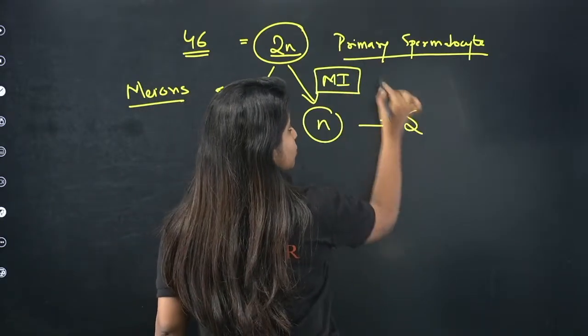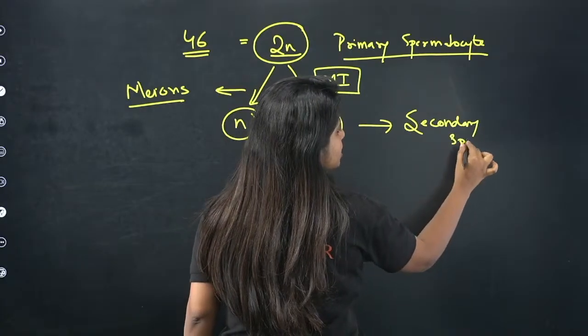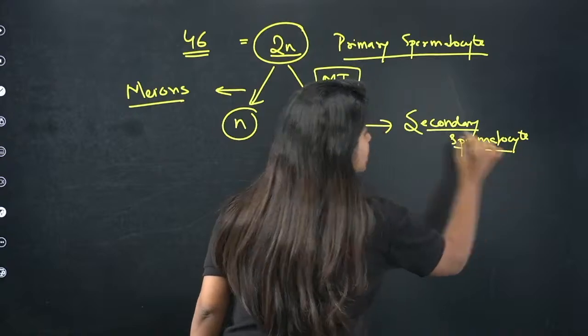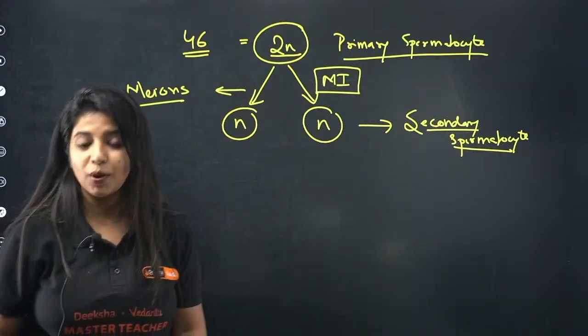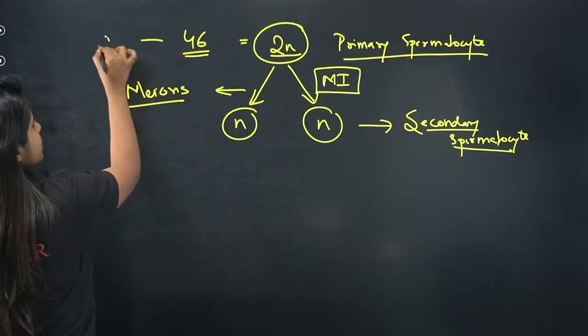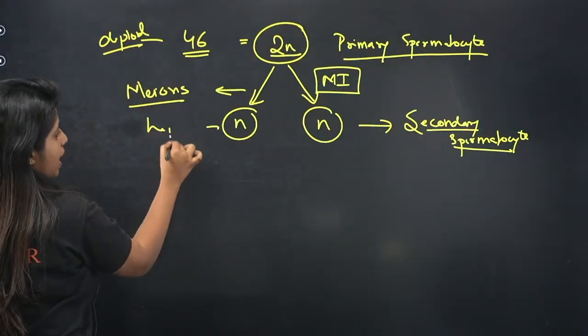This was primary, so now you name it secondary spermatocyte. Always remember, this is the first one to have half the number of chromosomes. It was diploid until this point, but once meiosis has started, it has become haploid.